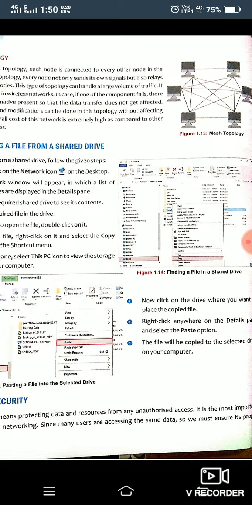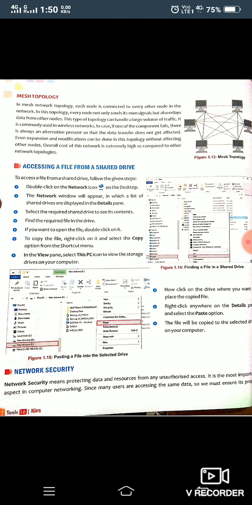So the failure chances in this topology is very less, because if any cable breaks down, or anything happens to a particular system, if one system goes down, then because all the systems are connected with each other, the communication will go on, the network will not be broken.